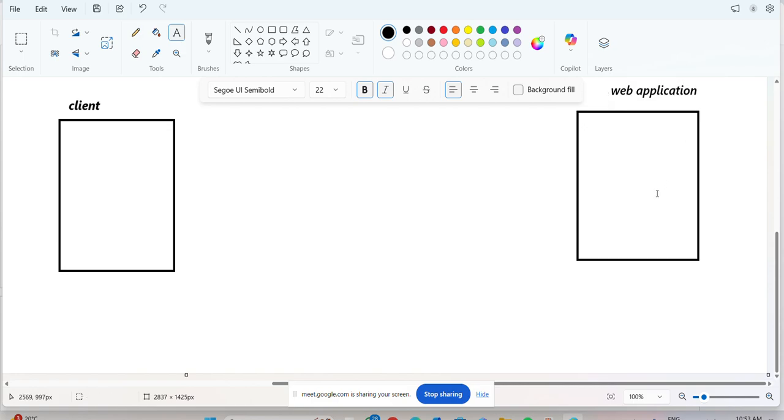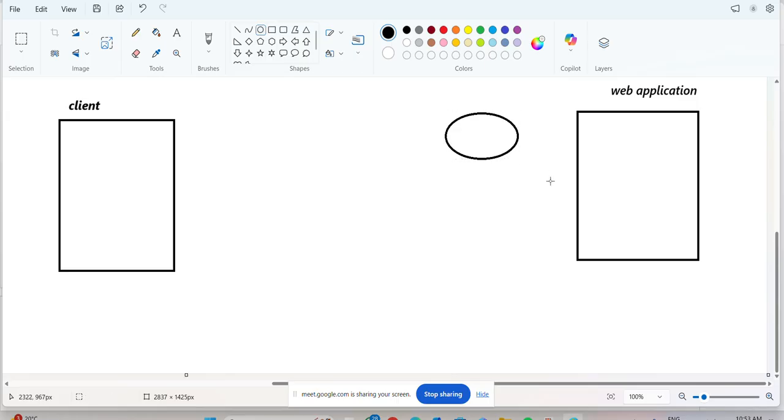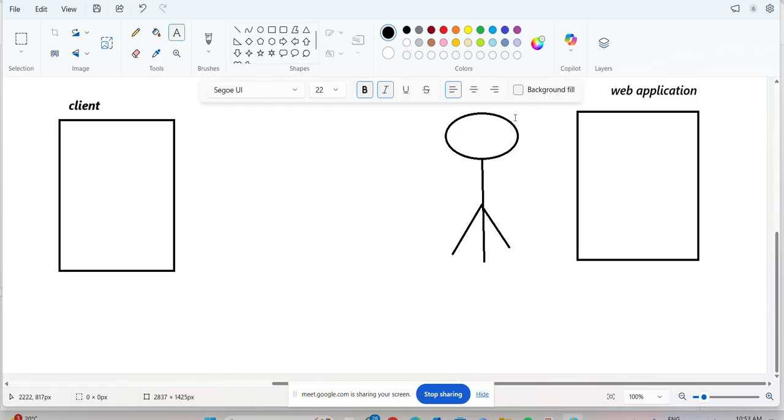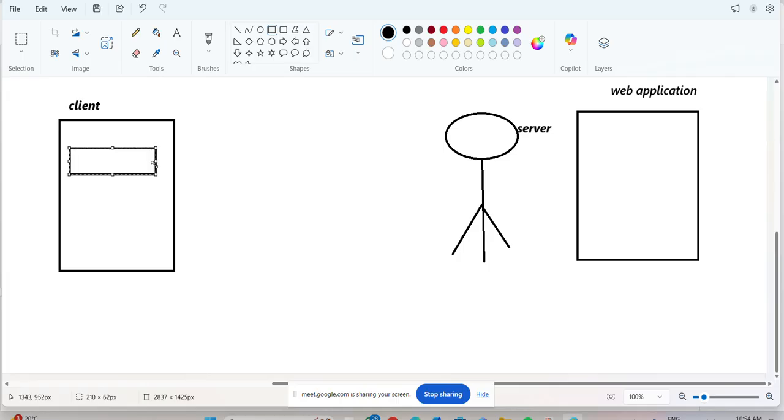If you want to communicate with a web application, what do we require here? A server. So assume this is the server. Now listen, observe very clearly what I am saying here.